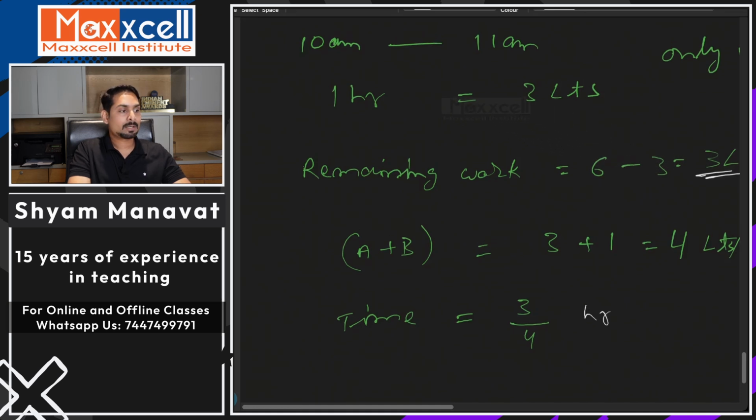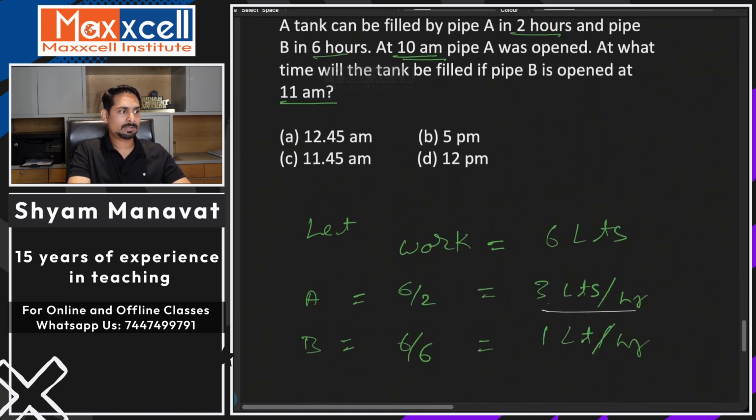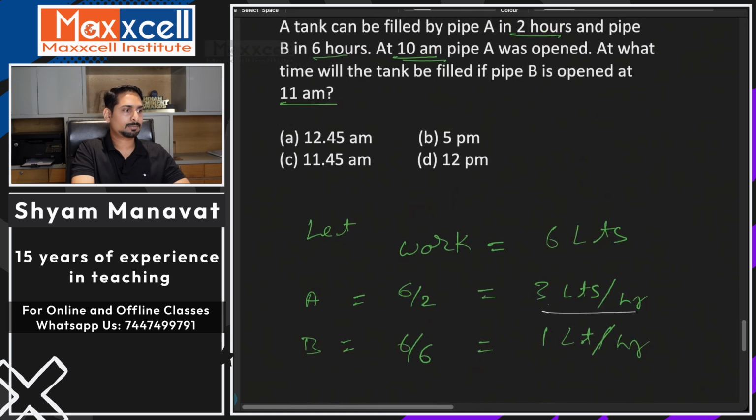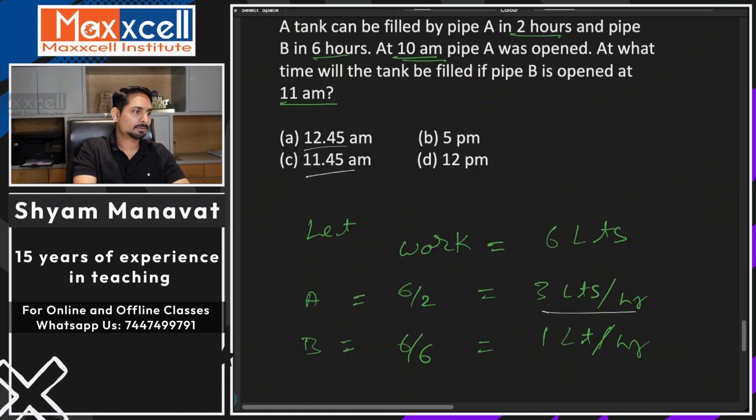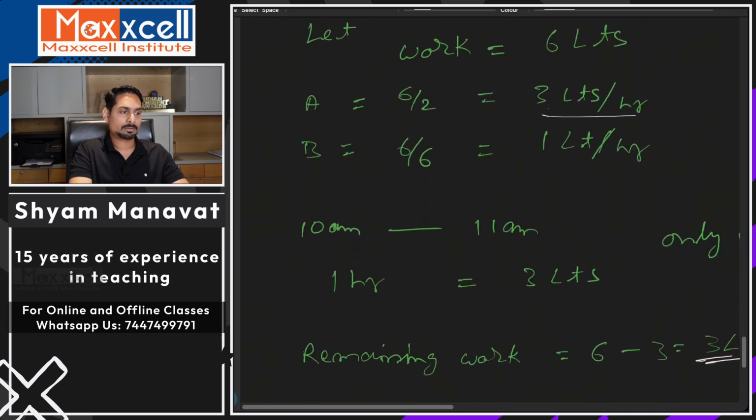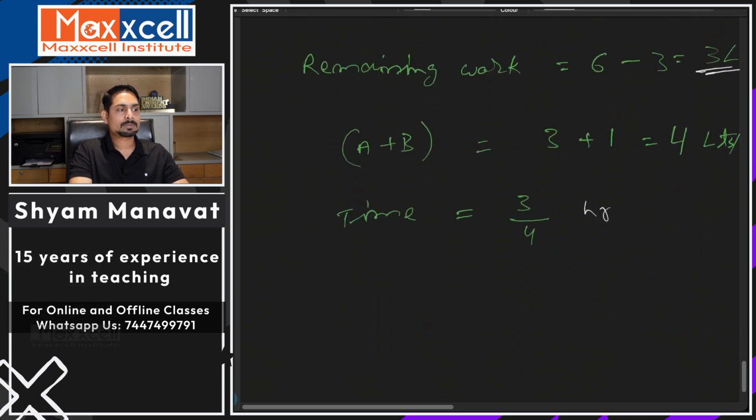Okay, well, that will not get you the option, because options are in terms of the time on your watch, right? Is it 12:45 a.m., 5 p.m., and so on? How will you get to know?